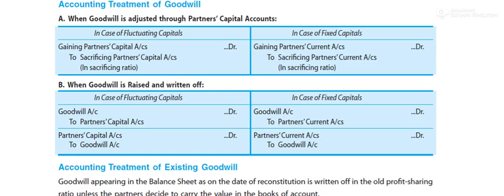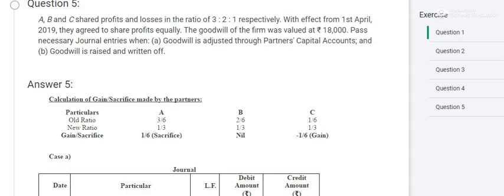This is question number 5 in your book, and you see the statement in front of you. Try to understand the concept. A little bit of dates may change, but try to understand the logic only. Dates don't matter. A, B, C are sharing profit and loss in the ratio of 3 to 1. With effect from 1st April 19, they agreed to share profits equally.